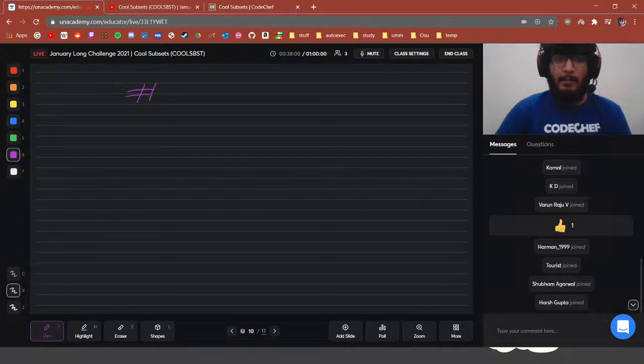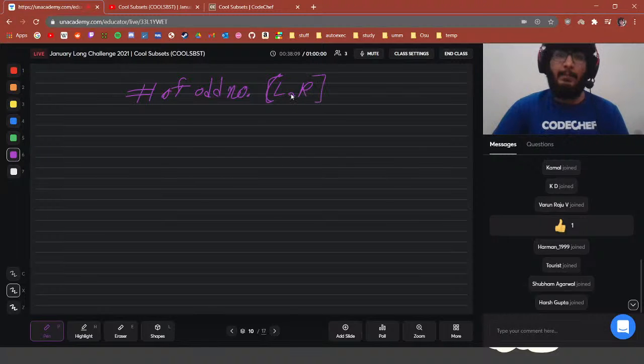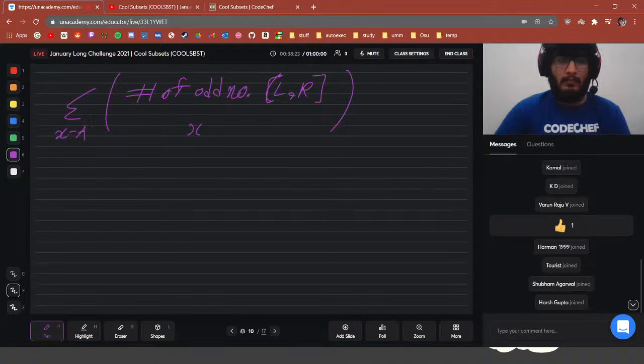So we have number of odd numbers, but this is between L to R, right? This doesn't depend on B at all. Choose B, we have choose B down below, right? So instead of that, let us write choose x here, and we want to sum from x is equal to A to B. This can again be written as we have written in case 1.